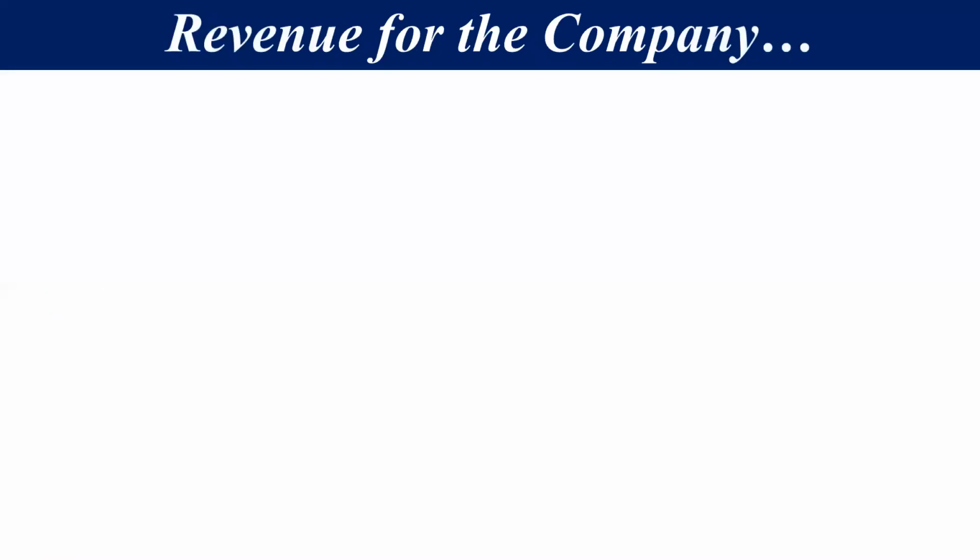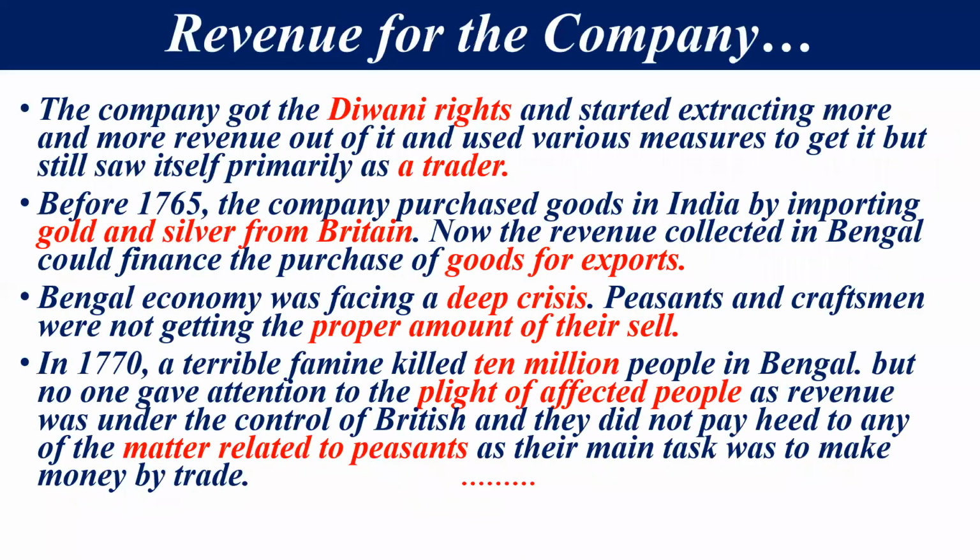So let's start the things. Revenue for the company. This was the first topic for us now. Now the company got the Diwani rights. It means right to collect tax in Bangalore, and it started extracting more and more revenue out of it. And it used different methods to get it.